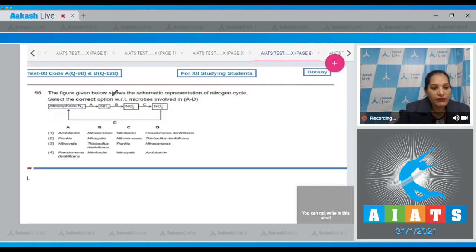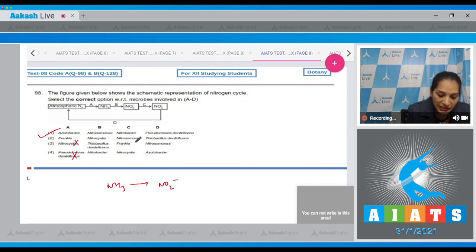Question number 98. The figure given below shows the schematic representation of nitrogen cycle. Select the correct option with respect to the microbes involved in the process from A to D. Atmospheric nitrogen is fixed by a nitrogen fixer, and nitrogen fixer can be Azotobacter, it can be Frankia, but not Nitrocystis or the Pseudomonas denitrificans. So option number 3 and 4 are ruled out. Now go for B. B is conversion of ammonia to nitrite, and this can be done by the Nitrosomonas. So option number 2 is also ruled out. Here you can get the answer as first option.